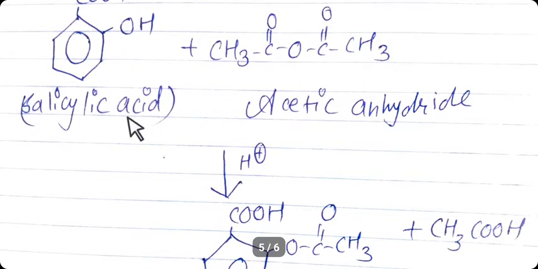salicylic acid reacts with acetic anhydride and forms aspirin, or you can explain it as: aspirin, a well-known generic medicine, is an acetyl derivative of salicylic acid formed by its acylation using acetic anhydride.